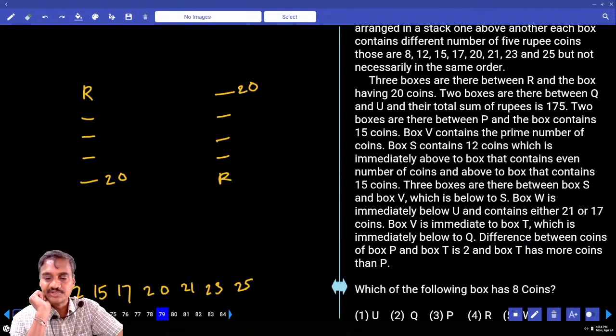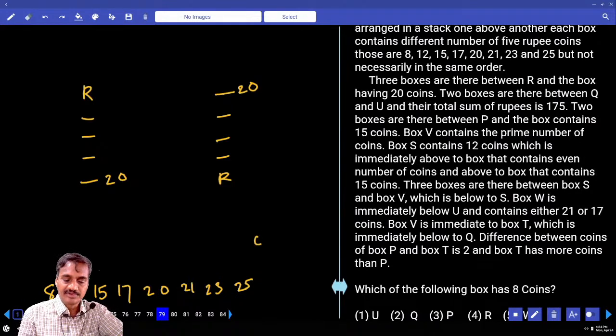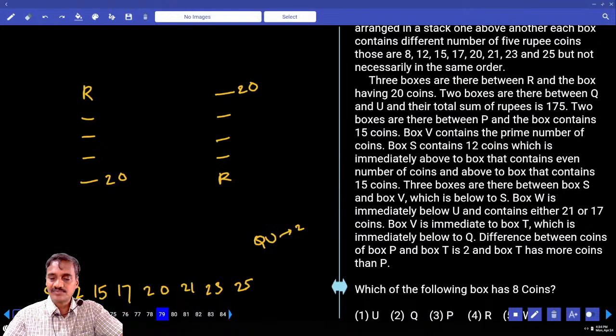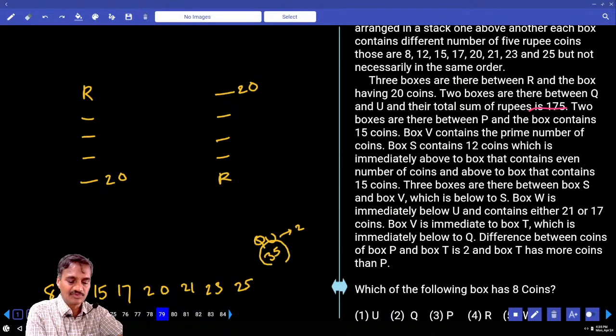And 2 boxes between Q and U. Now between Q and U, how many are there? Exactly 2. And the total sum of the rupees in them is 175. Each rupee is a 5 rupee coin, so 175 divided by 5 is 35. So Q and U must total 35.